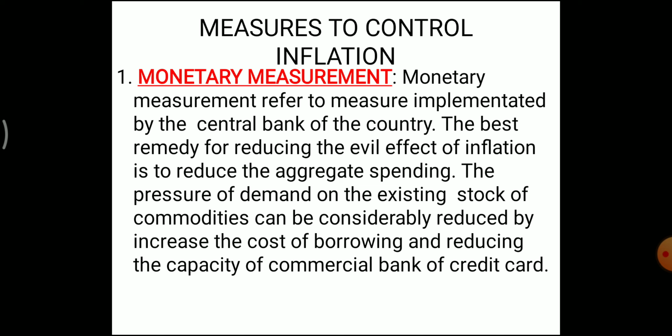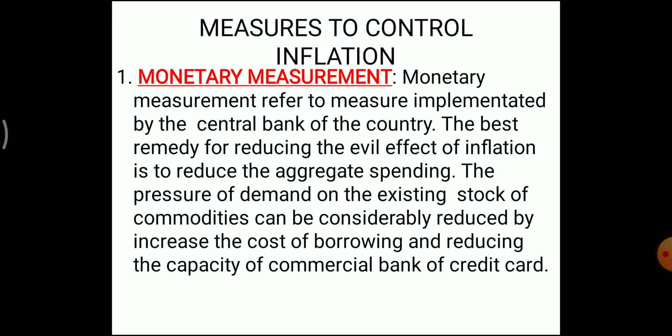Next, fiscal measures. These are measures undertaken by the government with regard to taxation, expenditure, and public borrowing. The first one is increased taxation.